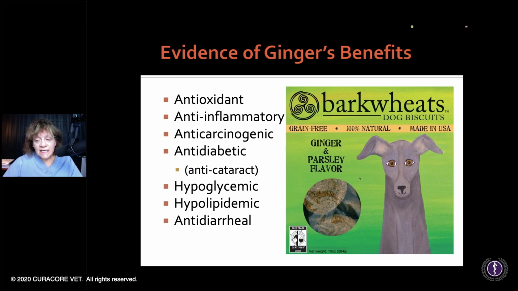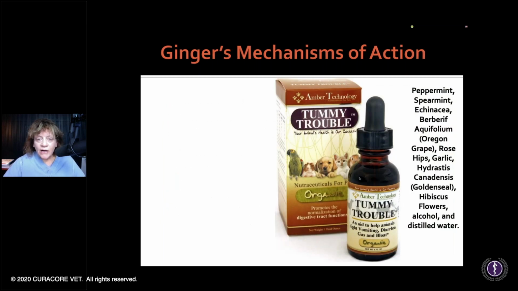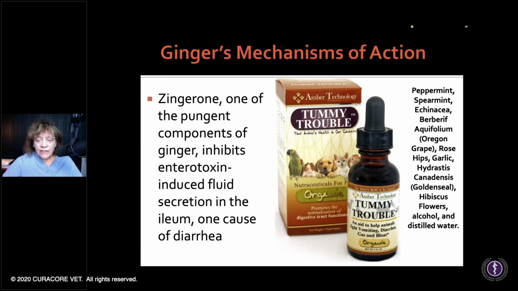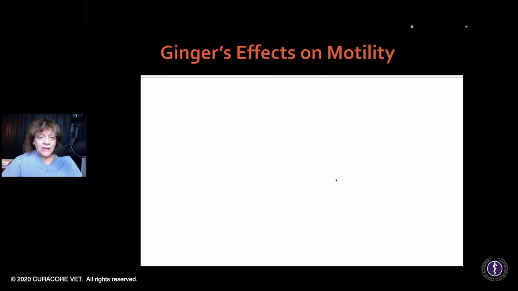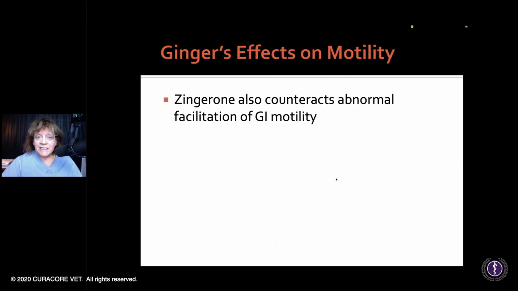It's a really nice anti-diarrheal, though, and you often see ginger included in digestive system products because it inhibits enterotoxin-induced fluid secretion in the ileum. It's just really, really good. I like to think of this scenario: if you were on a date and you went for an Indian meal or something and you just didn't start to feel so good.